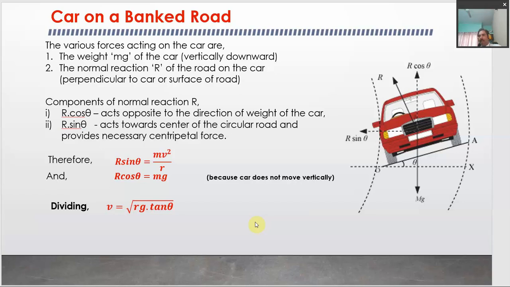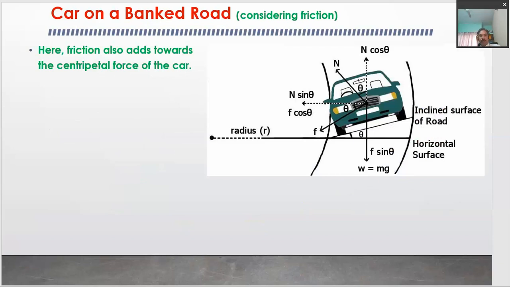Now we can apply all cases which are possible here. One case is that the banking of the road causes a force R sin theta towards the center, and another case is the force of friction. Here the friction also adds towards the centripetal force of the car. So this is the diagram we can take.